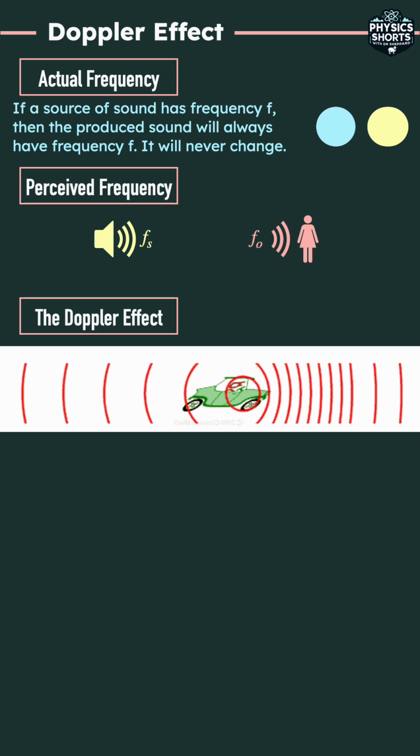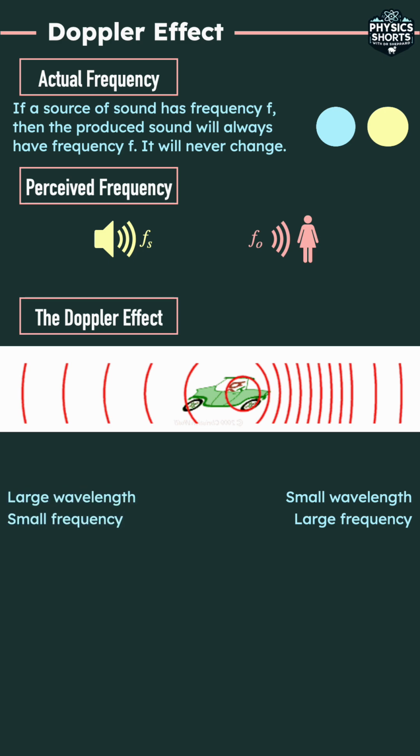Pausing the diagram, we can just look at the wavefronts. The source of the sound was moving to the right, and in front of the source of sound, we can measure the wavelength to find it is small. A small wavelength is recognized as a large frequency. Behind the source of sound, we can measure the wavelength to find it is large. A large wavelength is recognized as a small frequency.